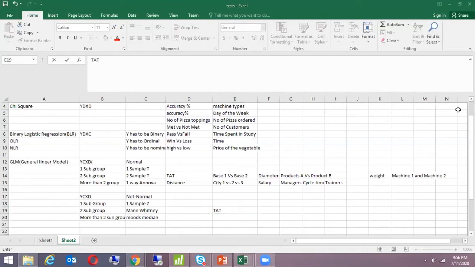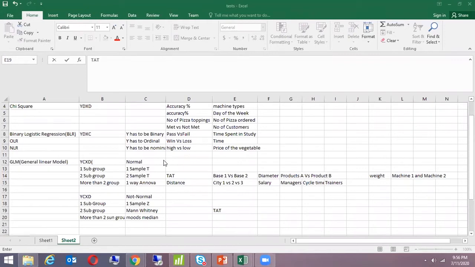Simar, I have understood that first we have to do the normality test to understand whether the data is normal or not. If it is normal, then our approach would be to use the two sample T, right? If not, then we'll go with the Mann Whitney, right? Absolutely. Great.